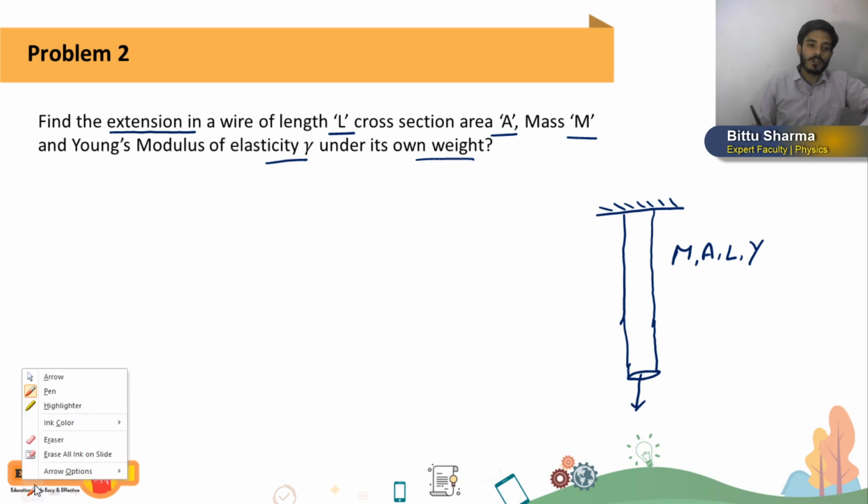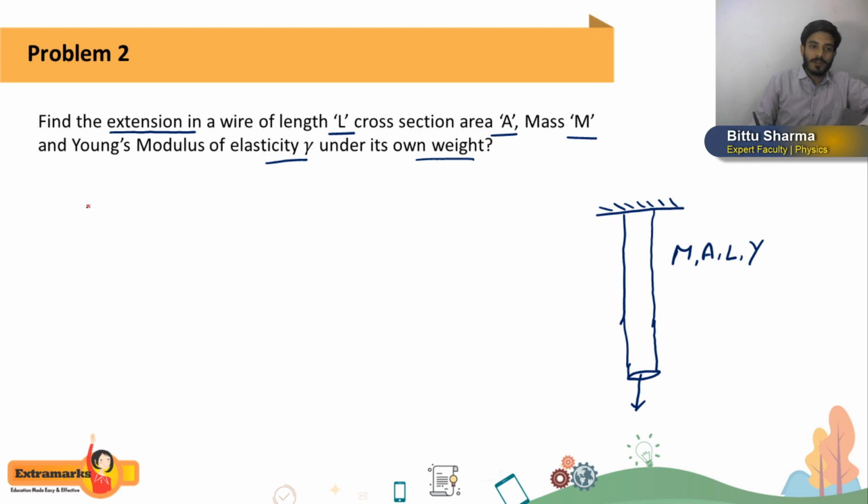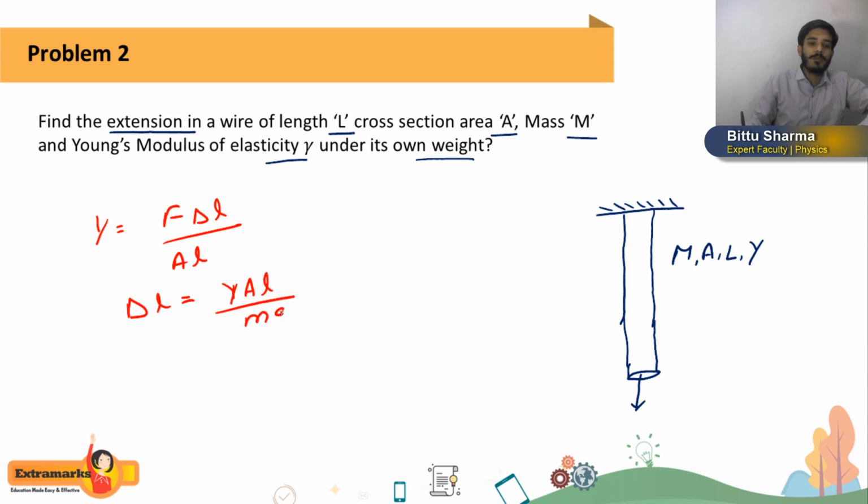So most of the students, what they will do here, as I already told you the formula, for the change in length, they will directly write Young's modulus Y is F into delta L divided by A into L. So directly they will say delta L is nothing but F L divided by Y A, and they will write F as M into g, where M is its mass. Getting or not? They will directly say F is M into g.